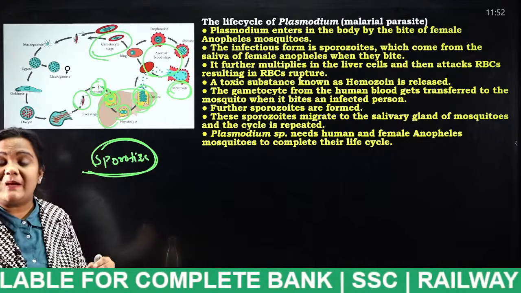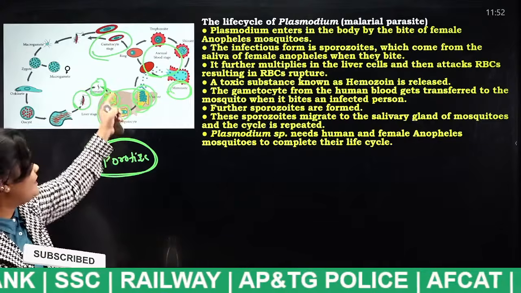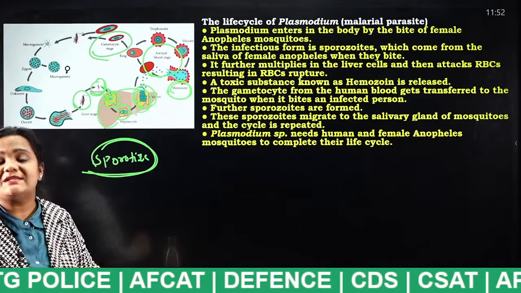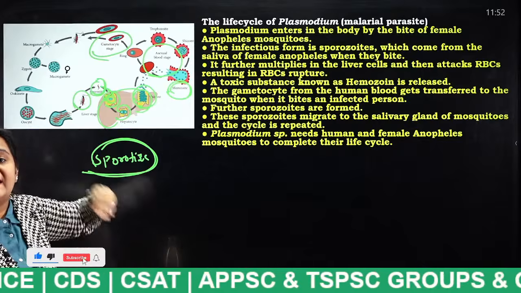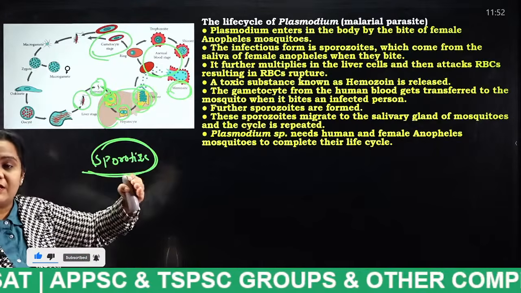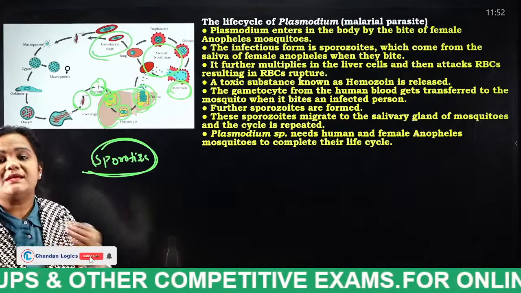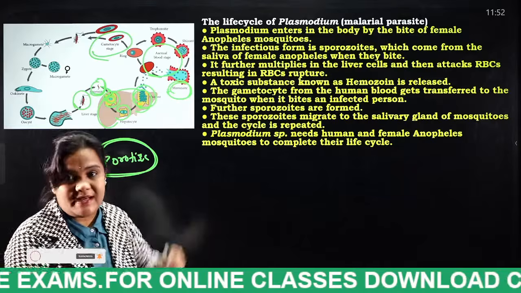That means when the mosquito sucks the blood of this gametocyte stage, it does fertilization inside. Then that mosquito again bites a person, so the process continues. This is the way a person is affected with malaria.